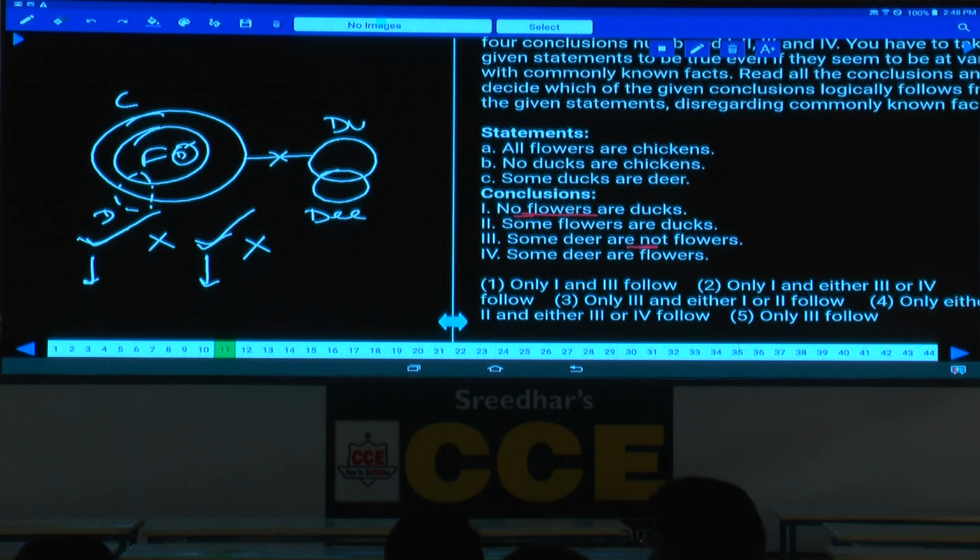But if you observe here, no flowers are ducks and some flowers are ducks, these 2 are complementary pairs, isn't it? As these 2 are complementary pairs, are we getting either or?